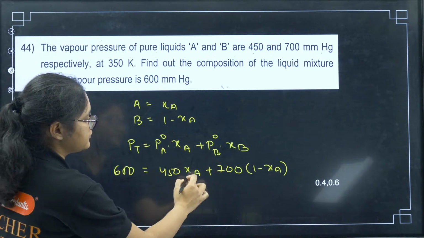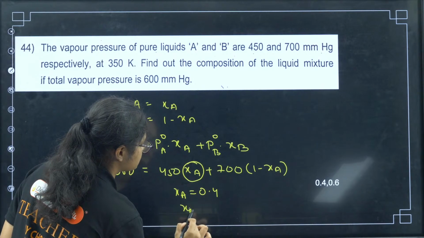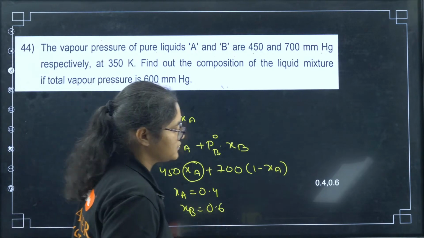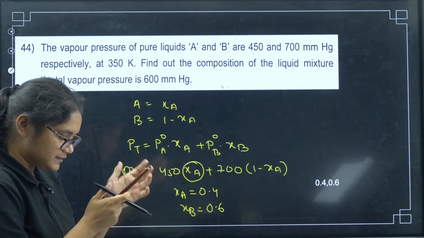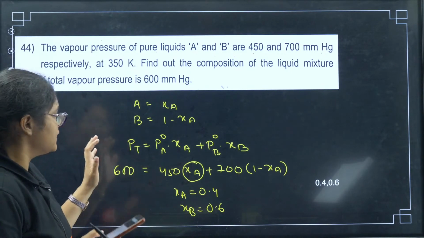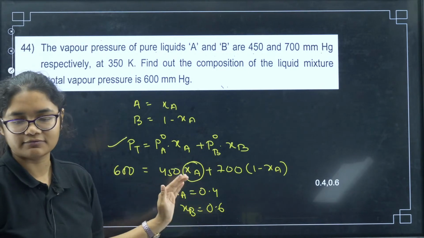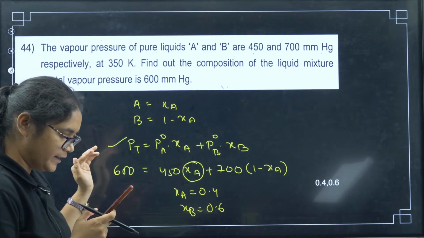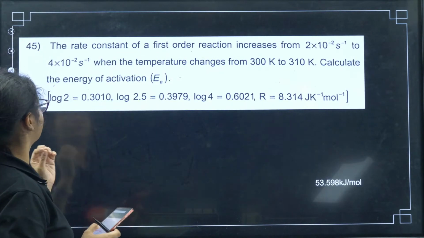So if you solve this, you will get XA is equal to 0.4 and XB is equal to 0.6. Okay, so just check the calculation. Yes, that is correct. First of all you have to write this formula, then substitute the values, then the final answer will be 0.4 and 0.6. Okay, next we have question number 45.